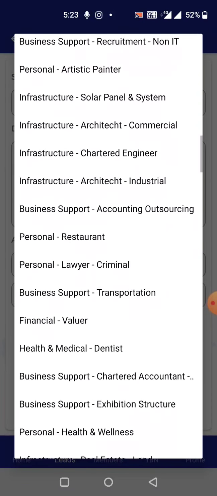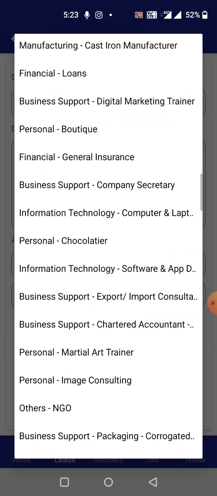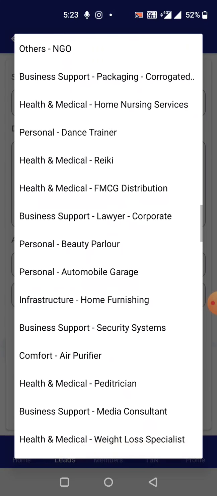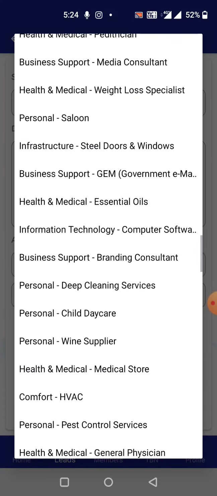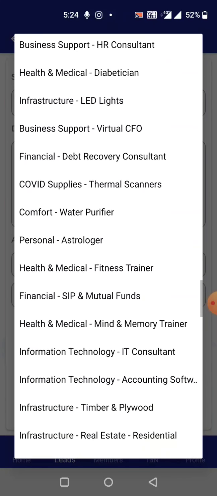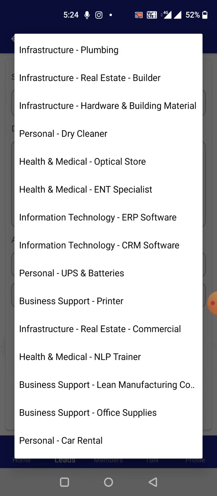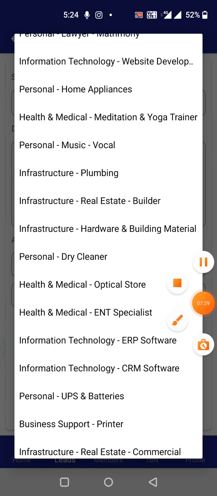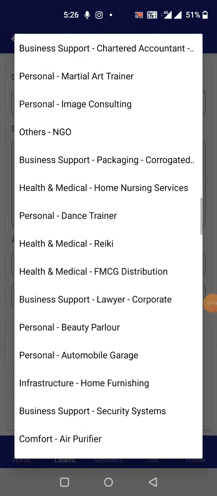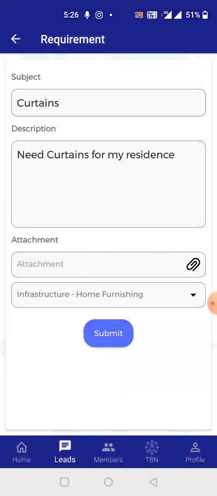It is very important to choose the right category, because if you choose the wrong category, the lead might not reach the right person, and you might not get good results. If you select the right category, it will reach the right person, or the right vendor will be supplied to you. Curtains are from home furnishing.